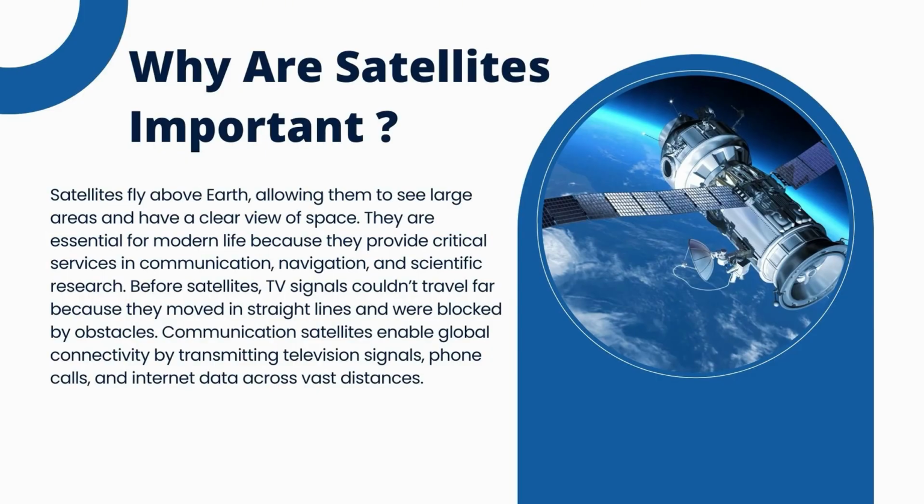Satellites fly above Earth, allowing them to see large areas and have a clear view of space. They are essential for modern life because they provide critical services in communication, navigation, and scientific research. Before satellites, TV signals couldn't travel far because they moved in straight lines and were blocked by obstacles. Communication satellites enable global connectivity by transmitting television signals, phone calls, and internet data across vast distances.